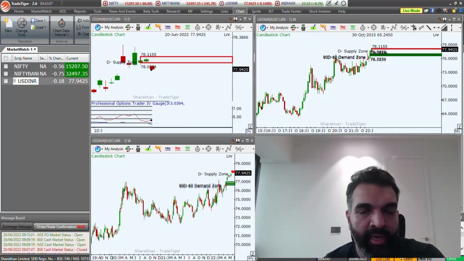So this is an area of the USD INR, the 78 handle, again a round number. So a very, very important number to watch out for this week. And if we do see a retracement back into this level, we might see a bigger fall coming into the USD INR, and that will lead to a substantial rally in the market if that does happen. So let us wait and watch for this week. Let us see if the levels play out as expected.